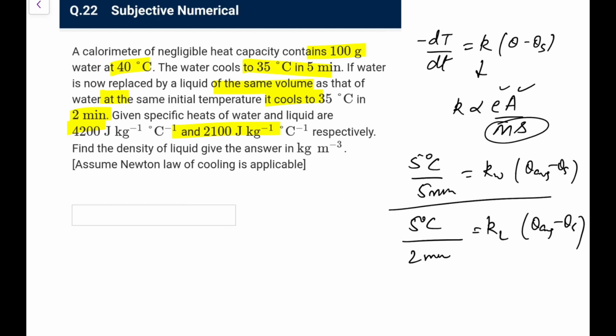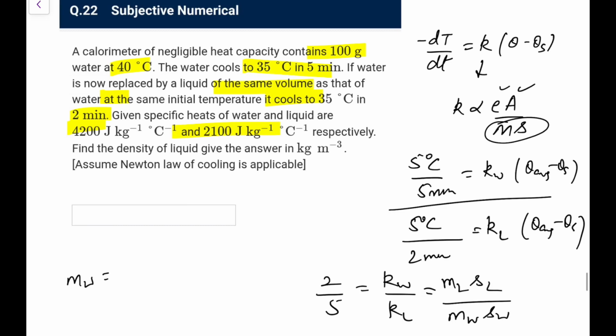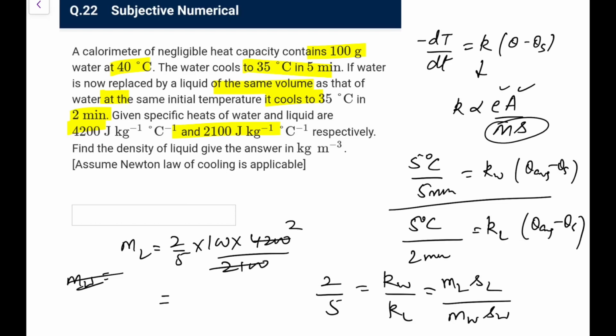So if you divide it, you can directly say 2 by 5 is k of water upon k of liquid, and this k will be inverse of that, that is mass of liquid into specific heat of liquid, over mass of water into specific heat of water. So directly what you can say, mass of liquid would be 2 by 5 into mass of water, which is 100, specific heat of water 4200, and it is 2100. So it is 2. So it is 400 by 5, that is 80 grams.